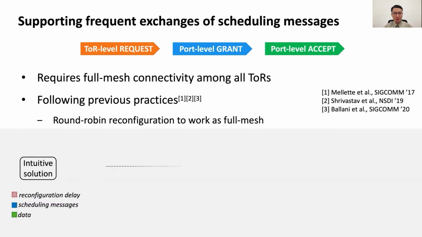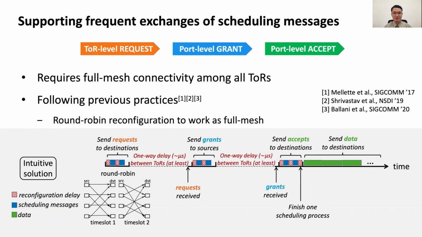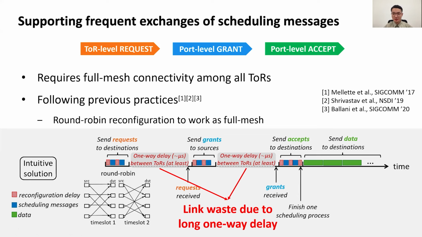First, the network is reconfigured to predefined round-robin matches, so sources can send requests to destinations. However, it takes time for destinations to receive the requests, which is the one-way delay between TORs. Only after this delay will the destinations receive the requests. Similarly, there also exists a delay between grants and the final accepts. TORs can only wait during the one-way delays, leading to link waste and thus performance degradation.